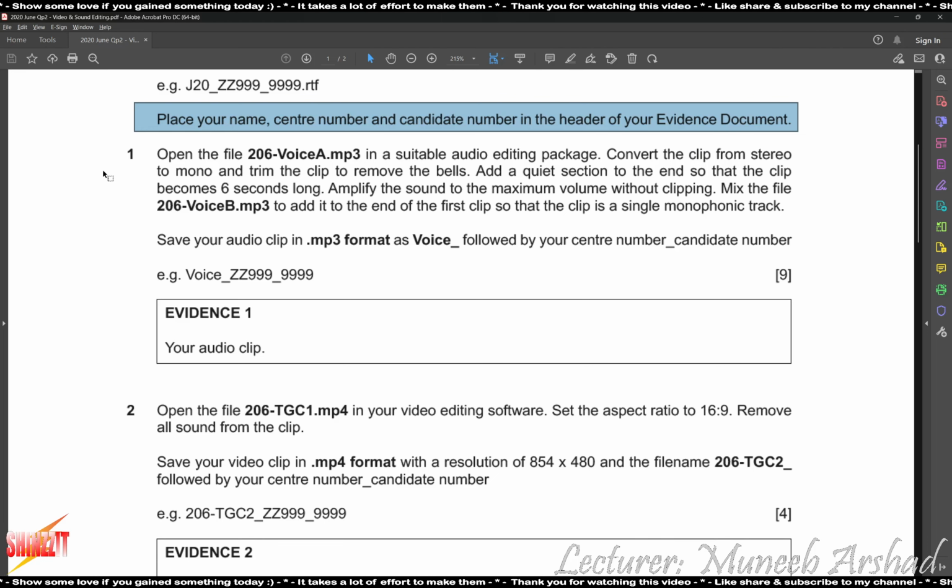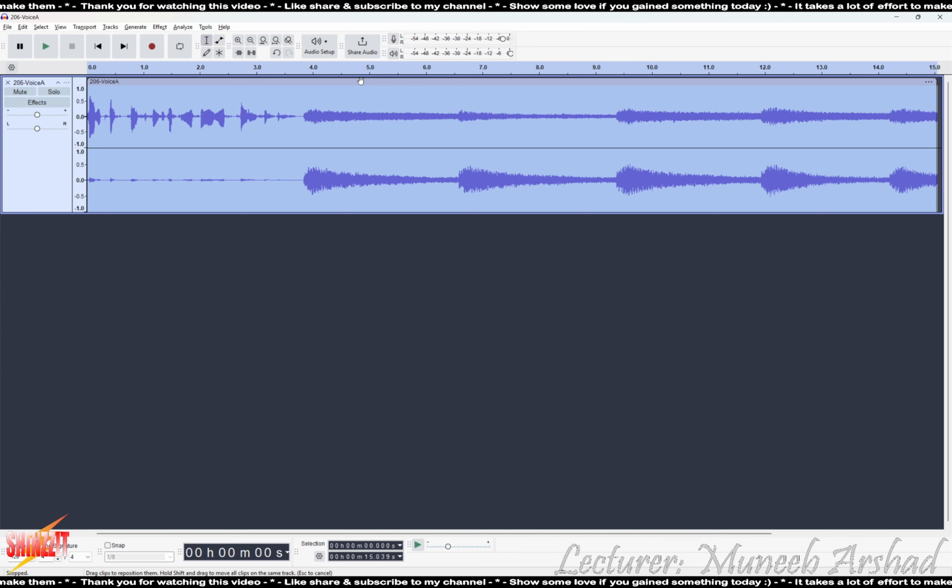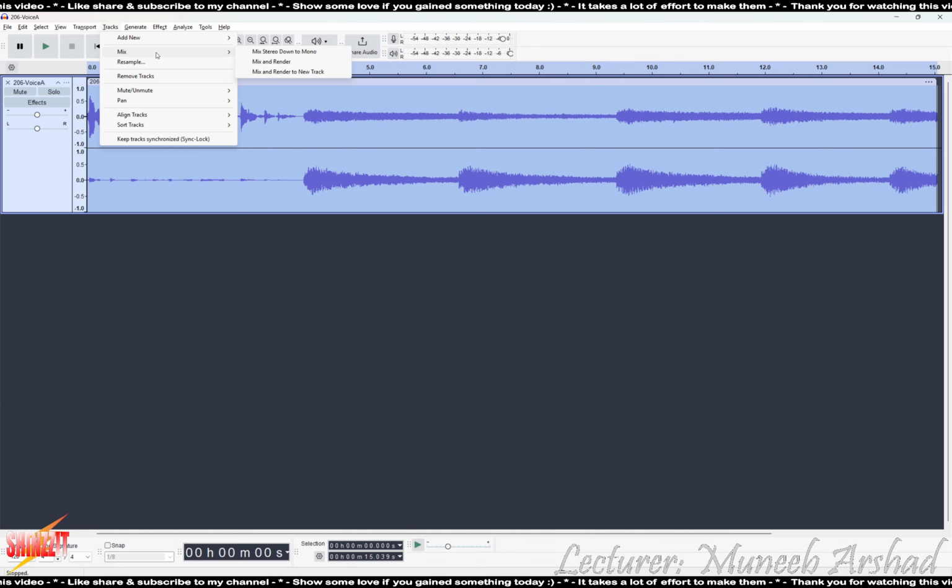So there are a couple of things that you need to do. This audio, first of all, needs to be merged and you are to form a mono sound. That can be done by selecting the sound and then you go to tracks, you have the mix option and then you have the option for mix stereo down to mono. So we select this. This becomes one mono sound.